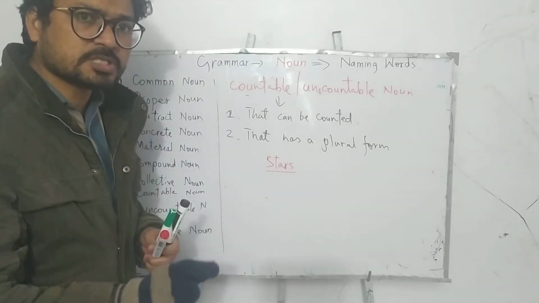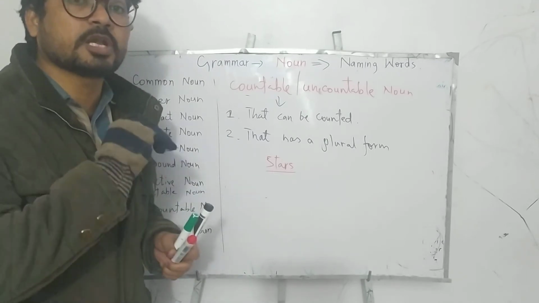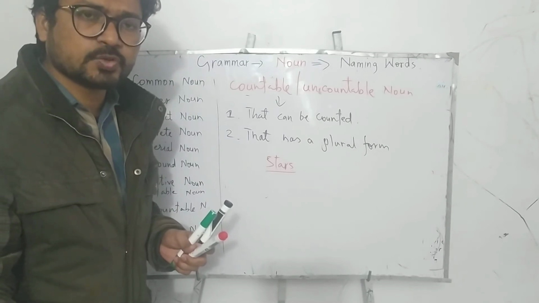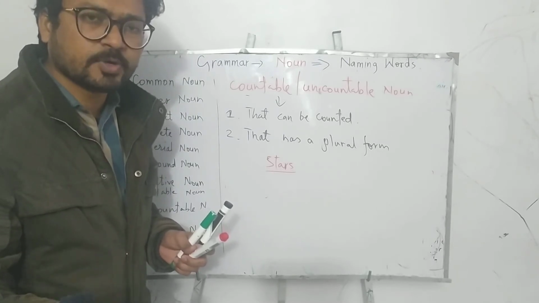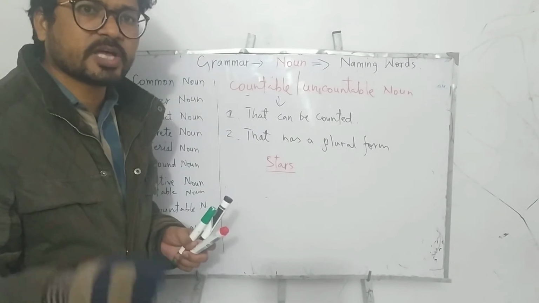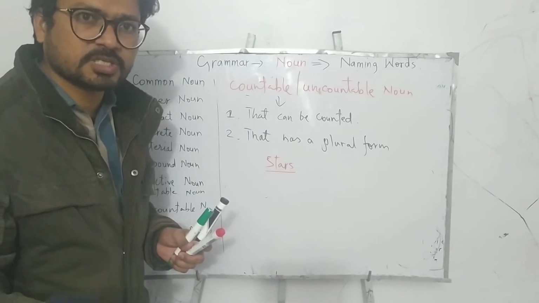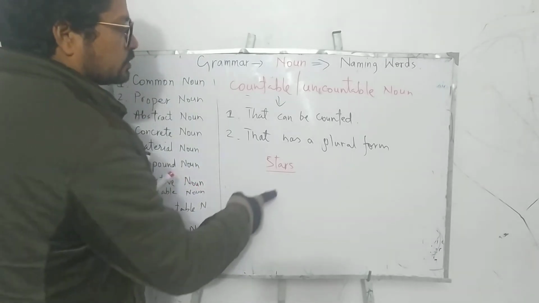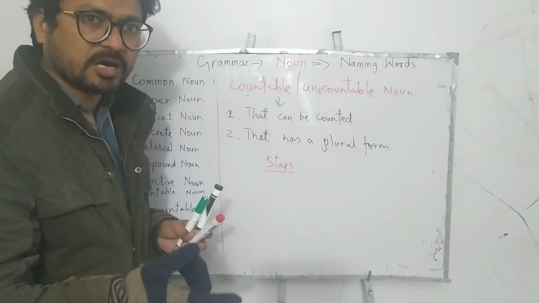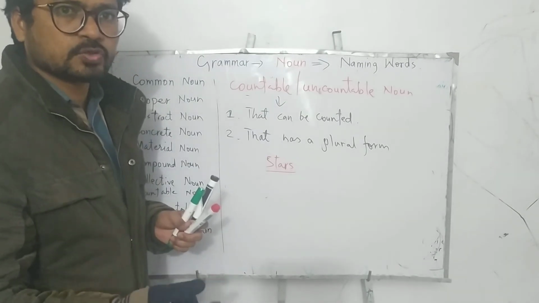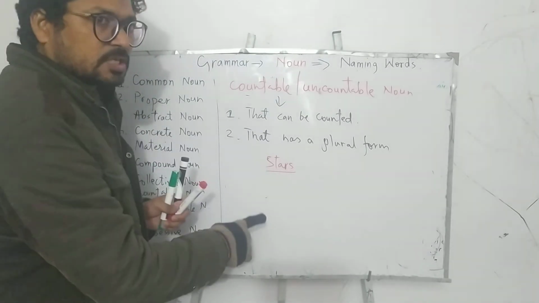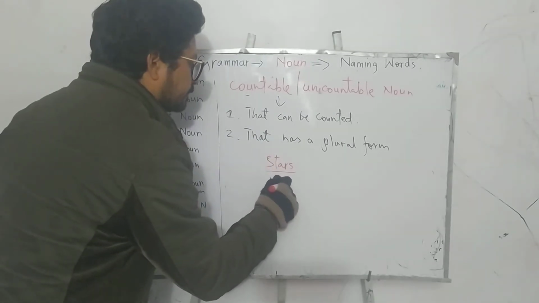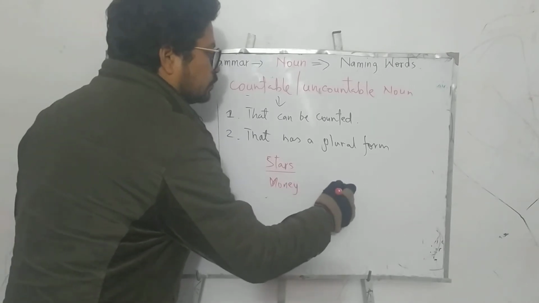Uncountable nouns never have any plural form. They are always in singular form. That's why we use a singular verb with them: we use is with them, we use was, we use has, and we add s or es to the verb. But that doesn't happen with countable nouns. If they are in plural form, we use were, are, have, go, we don't use goes. So this is the first thing. Stars are a countable noun. And similarly, the word money as compared to rupee.